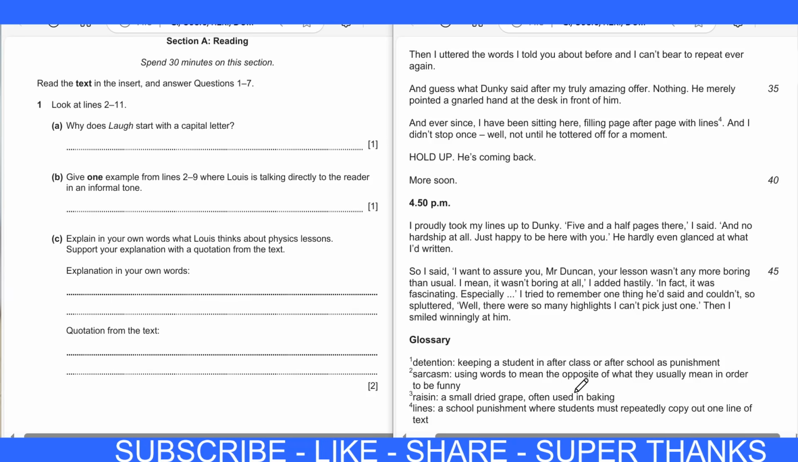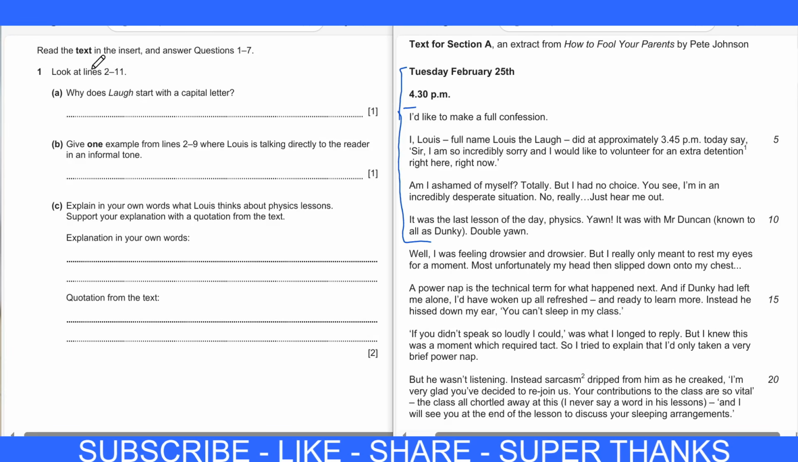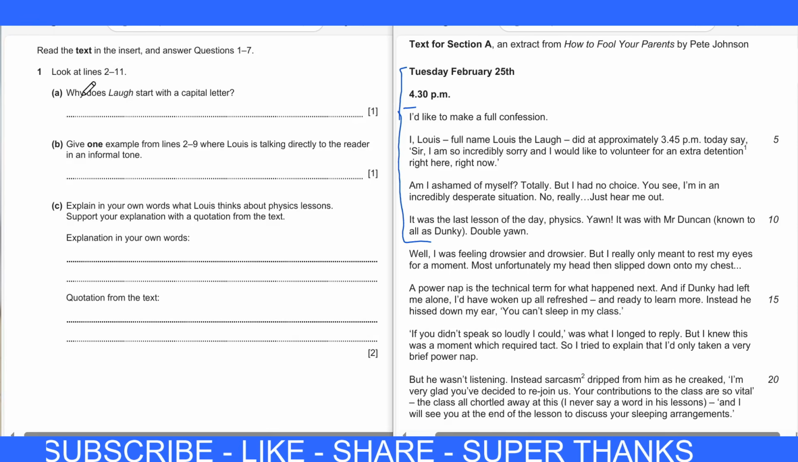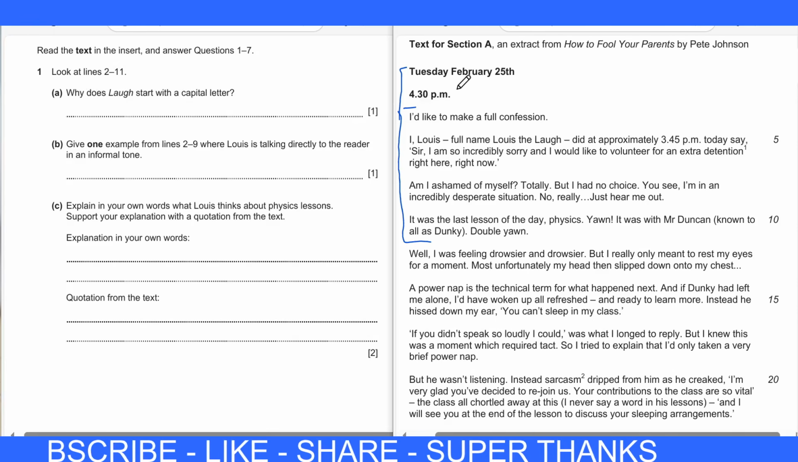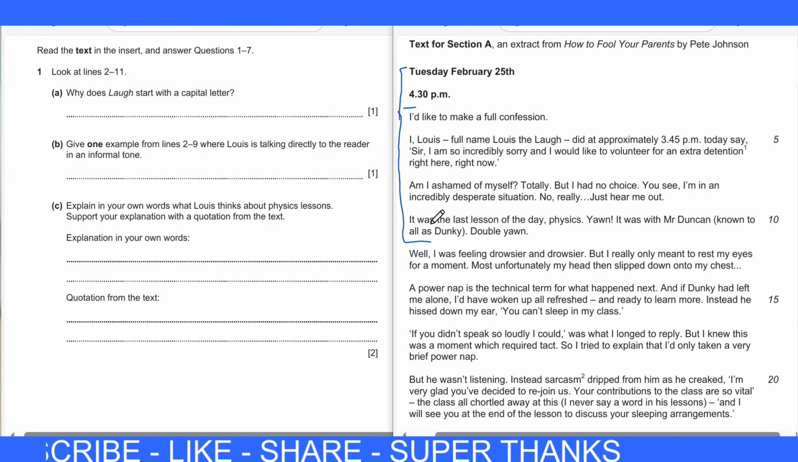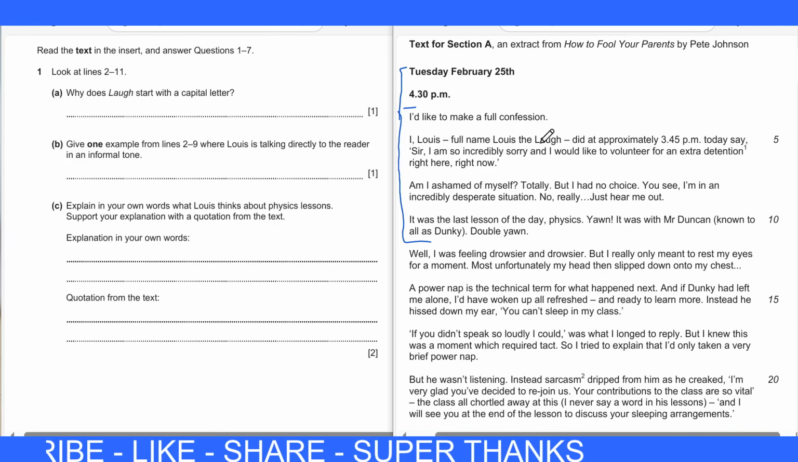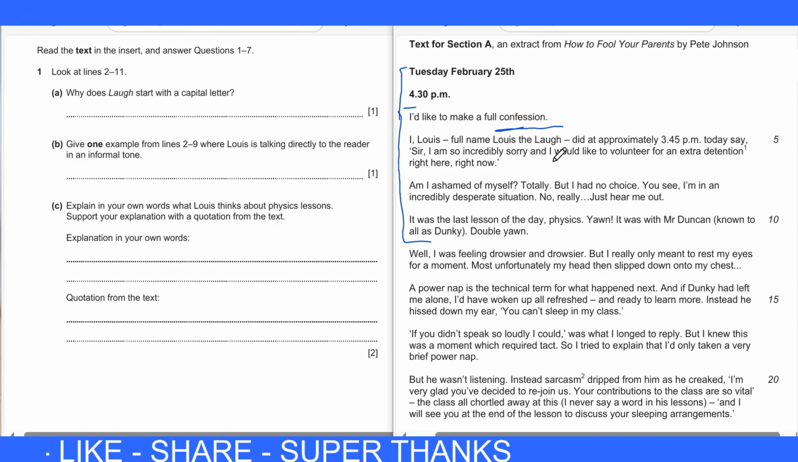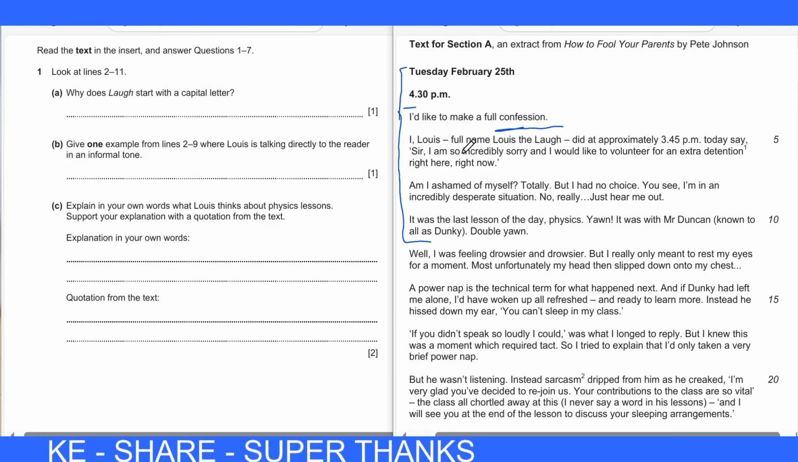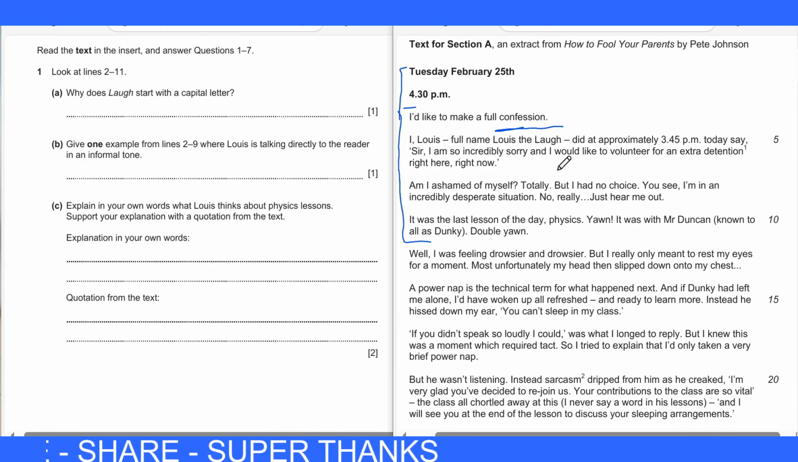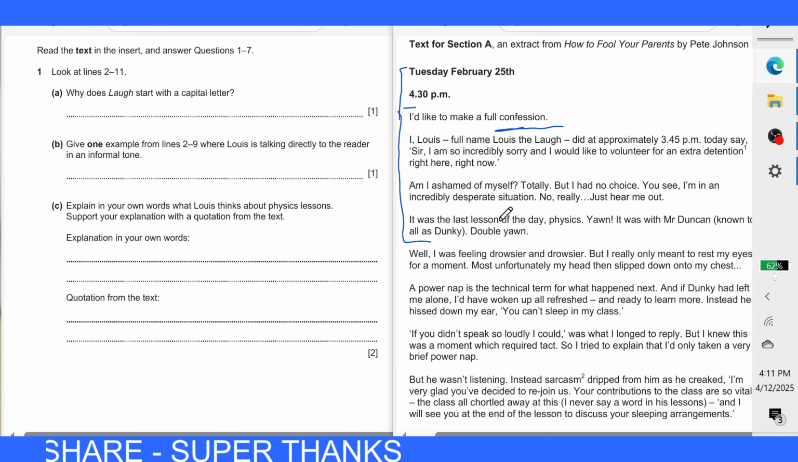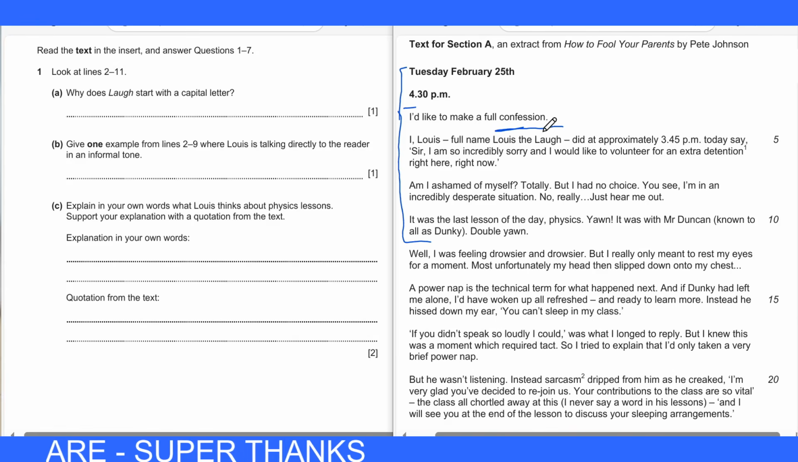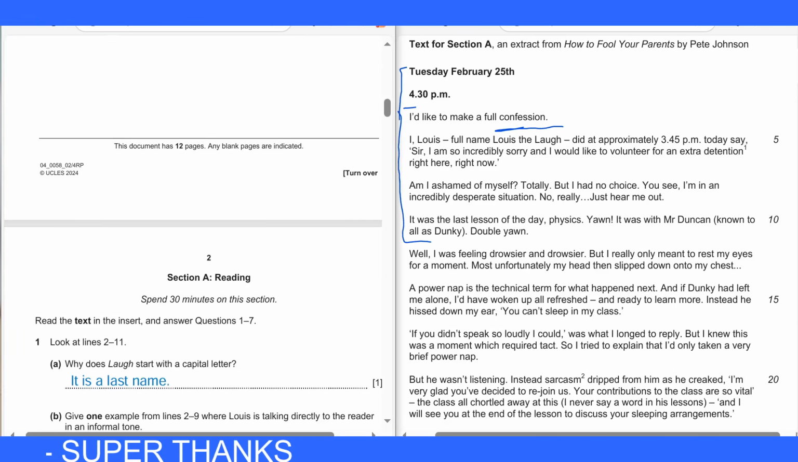Alright, let's start question 1. Okay, look at lines 2 till 11. Why does Laugh start with a capital letter? Lines 2 till 11. A few seconds. Okay, let's check out the answer, guys. So we say it is a last name, so this is an example of a correct answer.